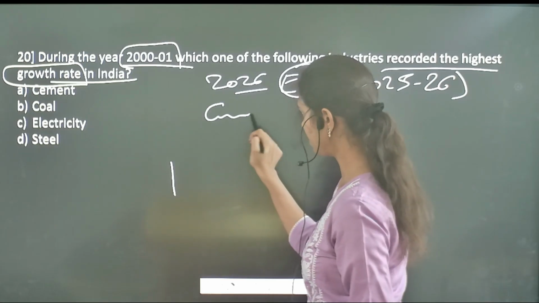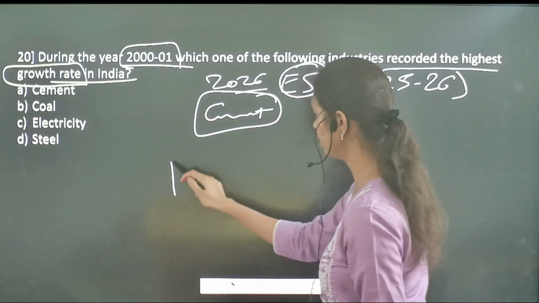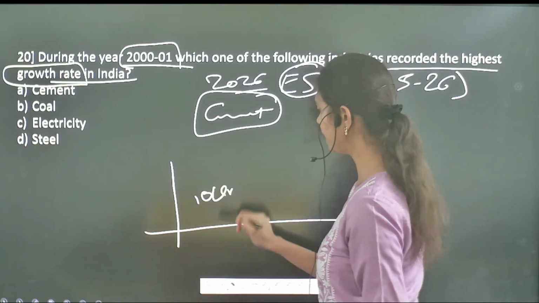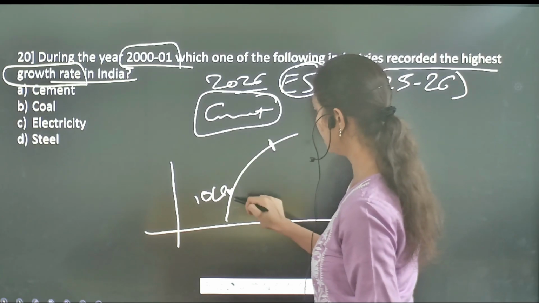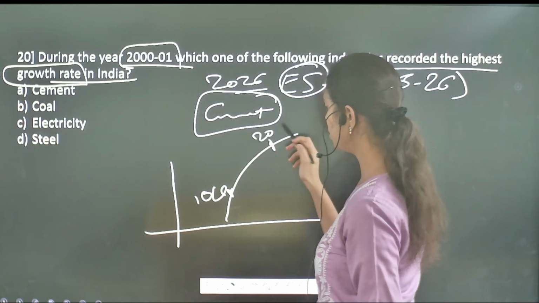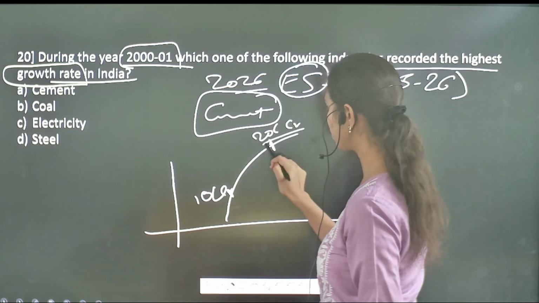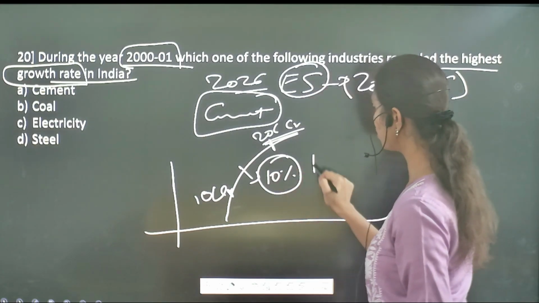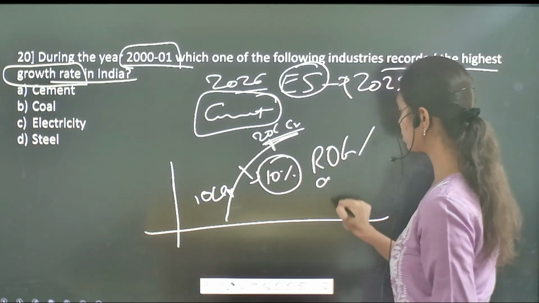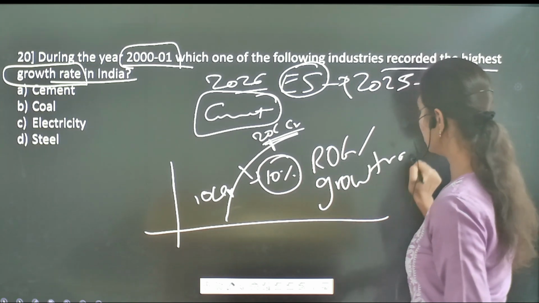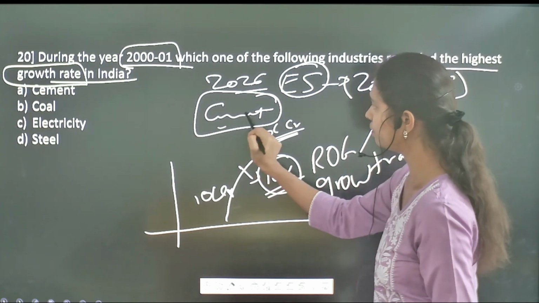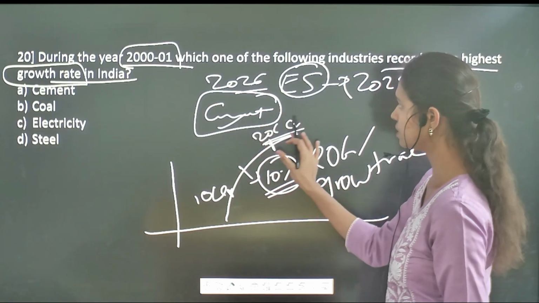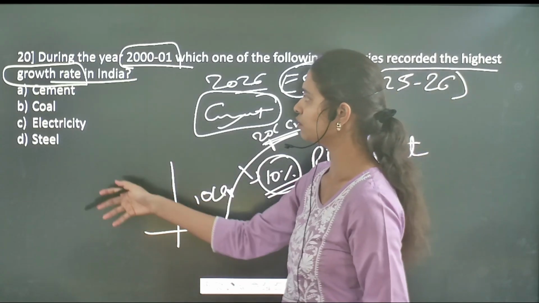For example, if you take the cement sector and initially it makes 10 lakh crores. From 10 lakh crores, it has increased its value, that means increased its sales, to 20 lakh crores. So what's the change? It is 10%, right? 10% is called the rate of growth, or you can also call it the growth rate. So 10% is the growth rate of this cement sector. That means 10% is the incremental growth in this cement sector. In such a way, it has asked about the growth rate of these sectors.